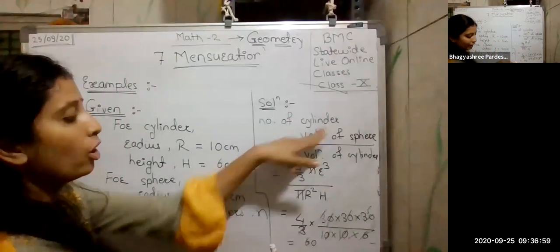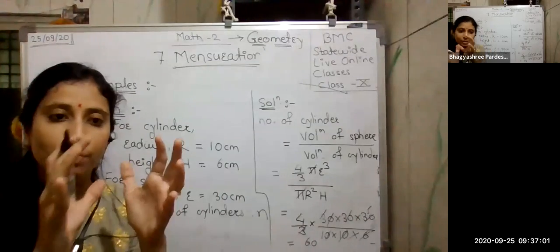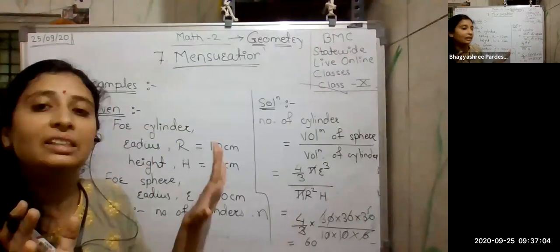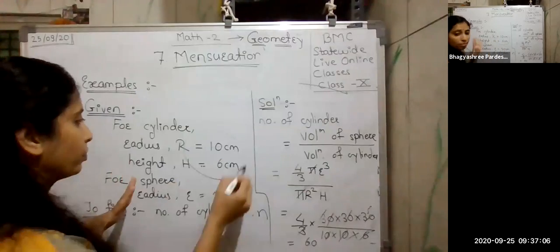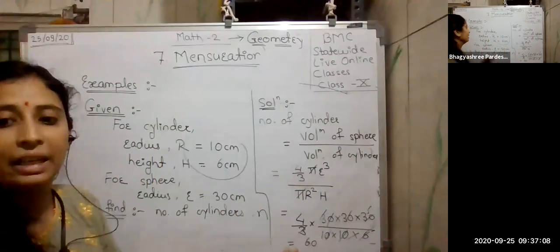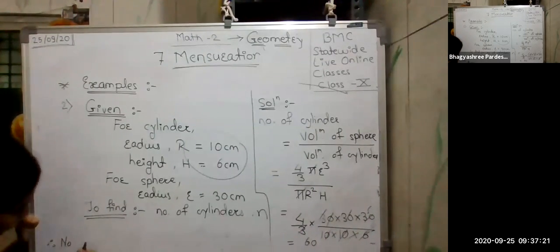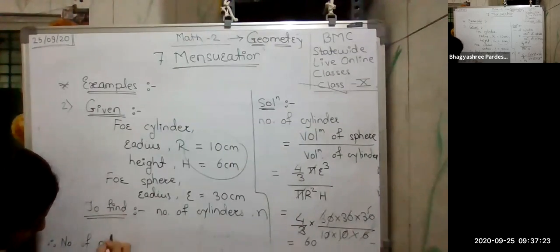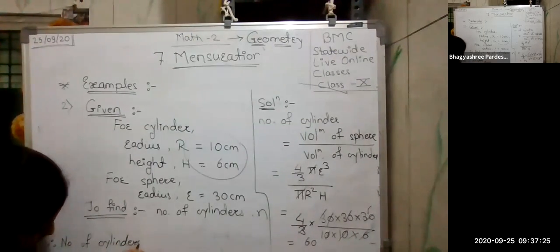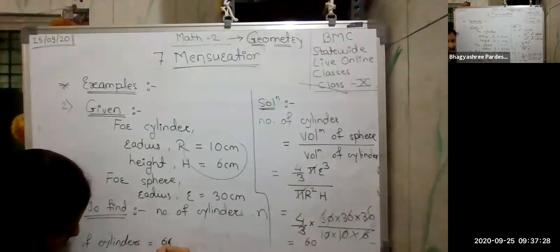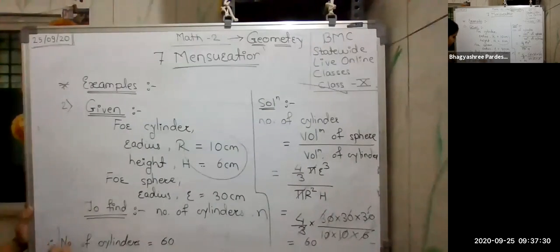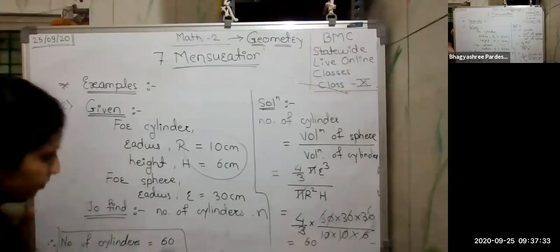Means the number of cylinders which can be formed from that one sphere is 60 cylinders of this measurement. So your answer will be, therefore, number of cylinders. Since these are word problems, when you are writing the final answer, it must be in words only. So, number of cylinders is equal to 60. 60 cylinders you will get here.